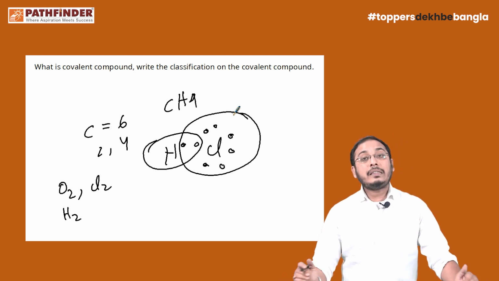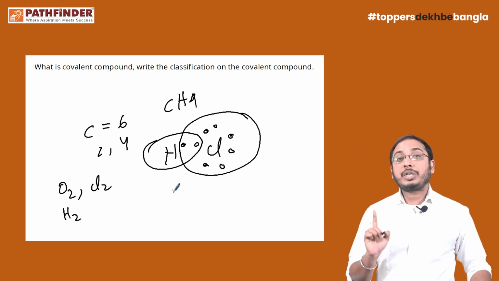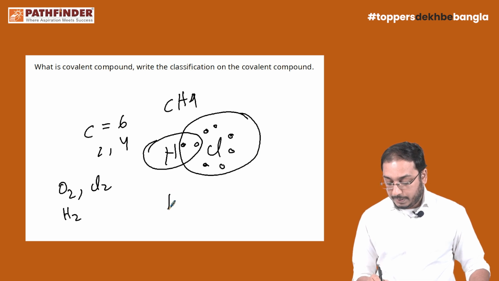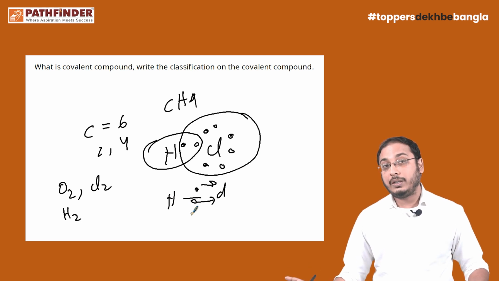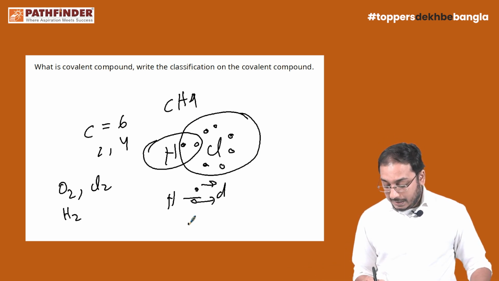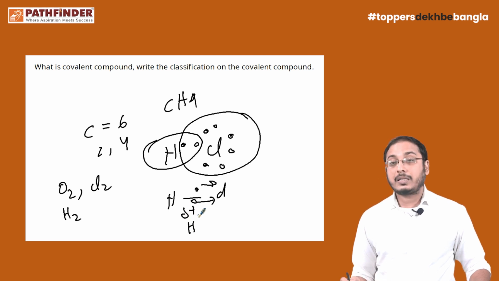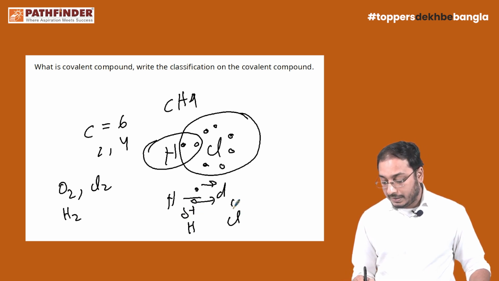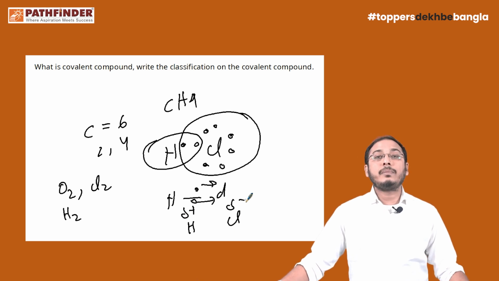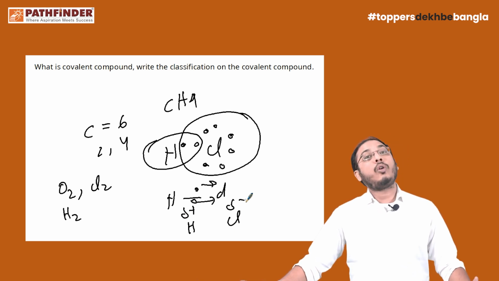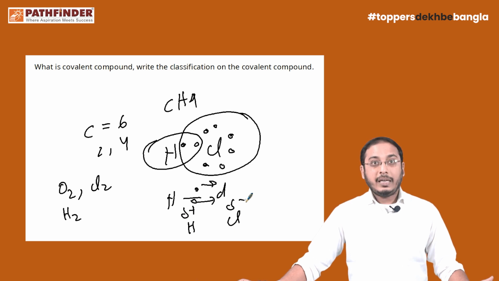But in this case, the shared pair of electrons between hydrogen and chlorine will be dragged towards the chlorine due to the higher electronegativity of chlorine. In this case, H delta plus and Cl delta minus will be found on these two different atoms. That means they gain polarity in the covalent compound, isn't it?